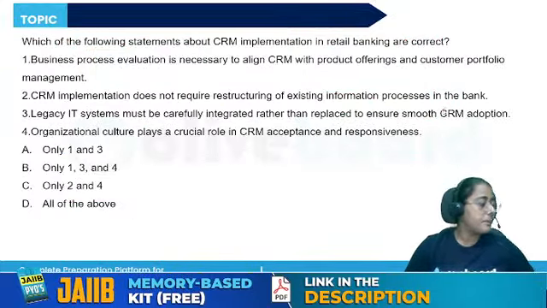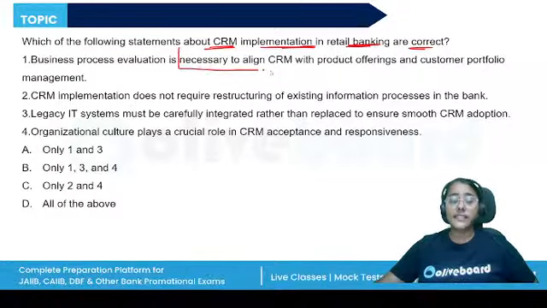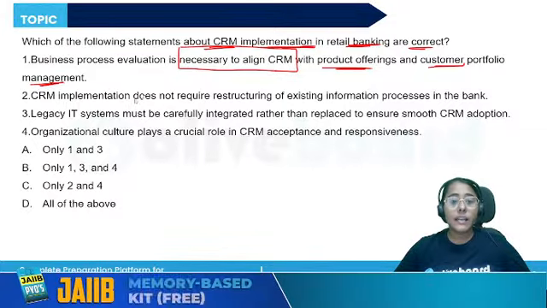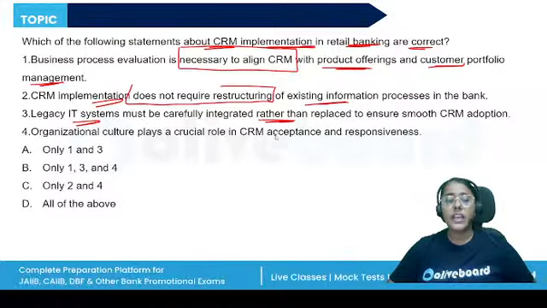All right. Which of the following statements about customer relationship management implementation in retail banking are correct? The business process evaluation is necessary to align CRM with product offerings and customer portfolio management. CRM implementation does not require restructuring of the existing information process. Legacy IT systems must be carefully integrated rather than replaced. Organizational culture plays an important role.